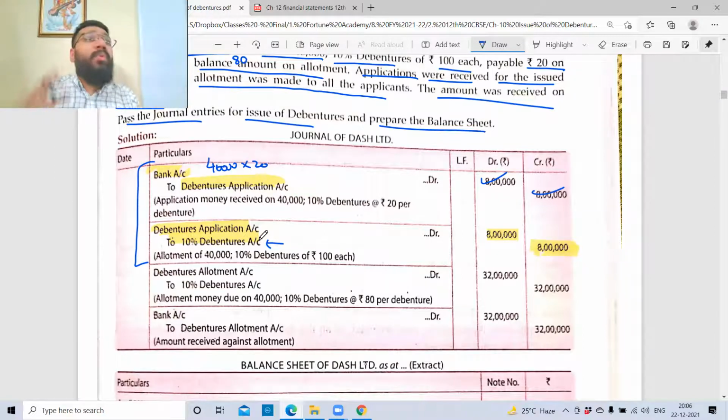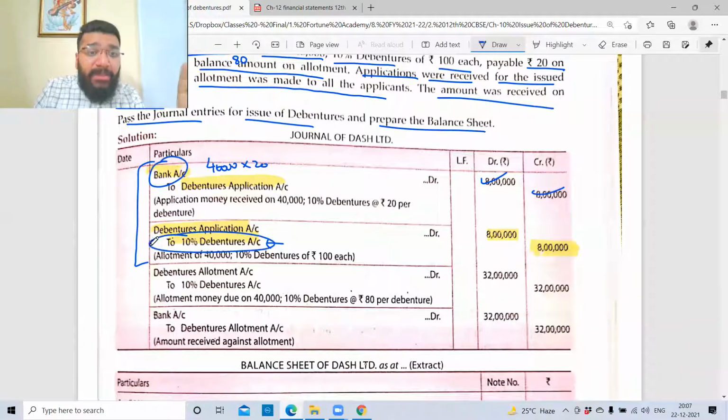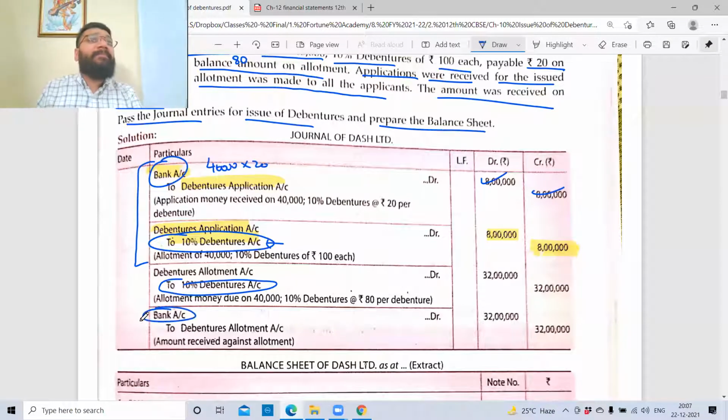So when trust is created, what is the trust entry? The trust entry is now that you will give debentures without receiving the money. Look at the first stage. You got the money and then you gave debentures. But in the second stage, the moment the trust is created, you will first give them the debentures and then later you'll take the money. So the second stage is the allotment stage. So the trust entry, the due entry. The due entry is what?